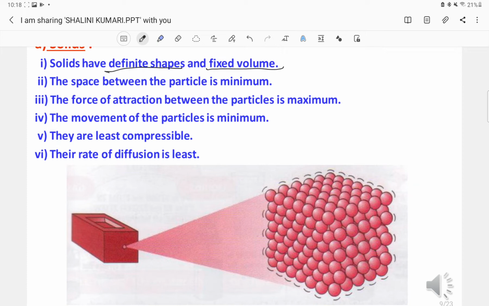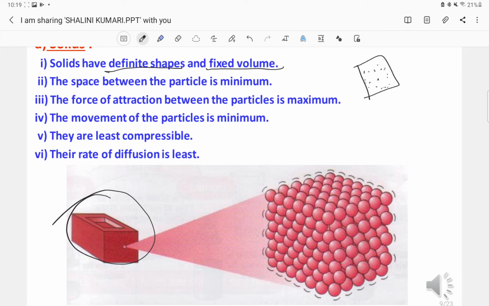The space between the particles is minimum, and that's why the particles are not able to move, which we have studied in the properties. Here is the example of a brick, or you can take any example of solids.